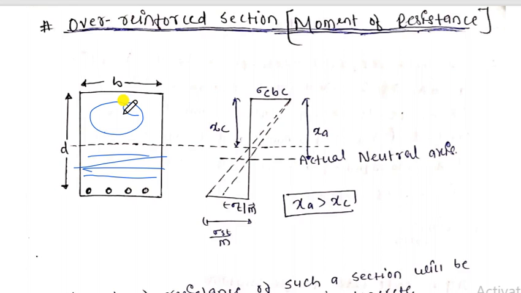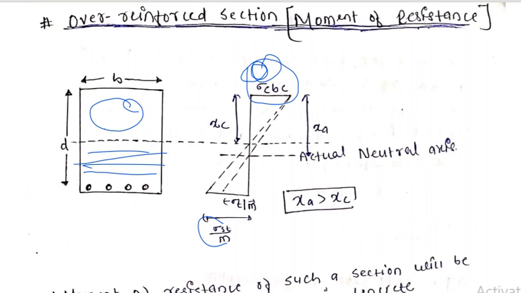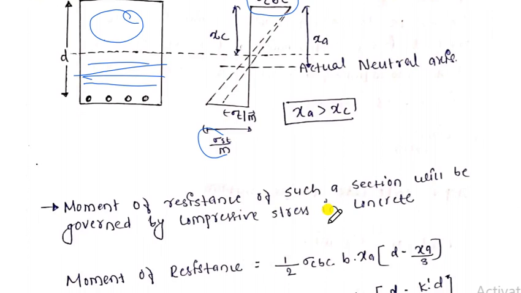Because of having sudden failures, and because it is uneconomical as a higher percentage of steel is used, the over reinforced section is neglected in the design steps. Here we can say that the compressive stress of concrete fully crosses its limit value, and at the same time the maximum tensile stress of steel, sigma st by m, cannot be utilized. So this type of section always fails from the concrete side, that is, the compressive side. The moment of resistance of such sections will be governed by the compressive strength of the concrete.